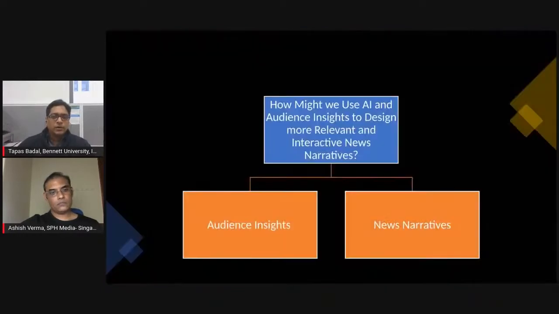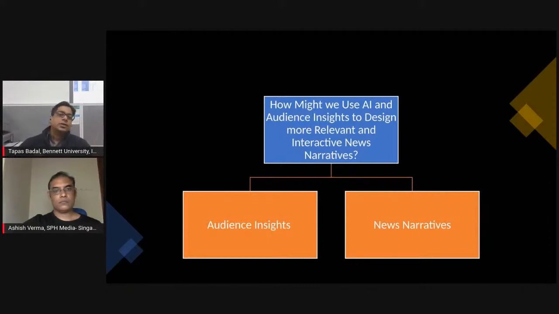So we could have something more directed towards the insight of the news and the insight of the audience. There were two problem statements that we targeted. First is the audience insight: what the people are thinking, what they are responding, what their mindset is.